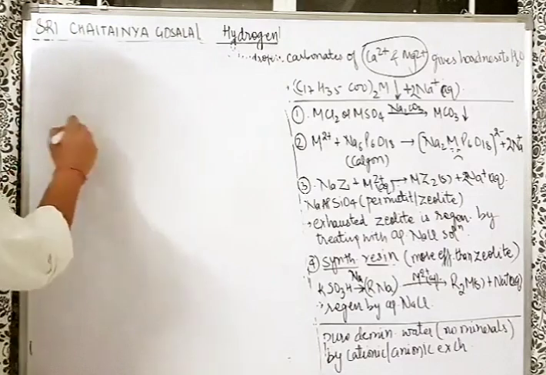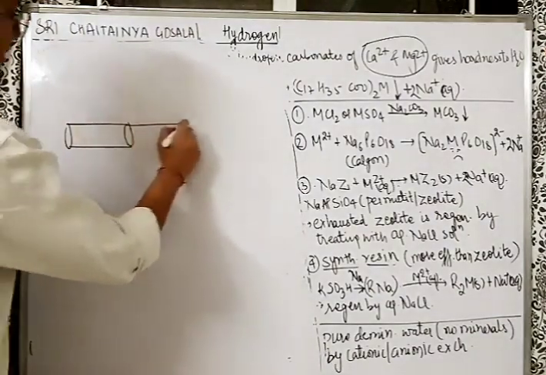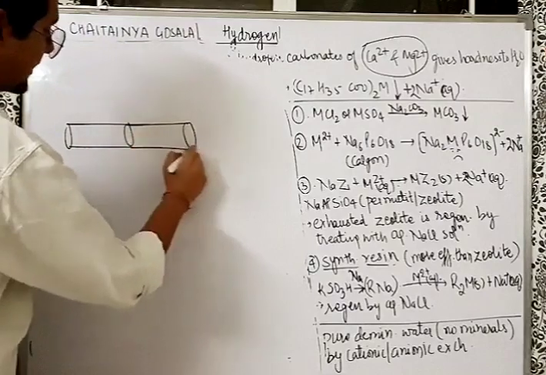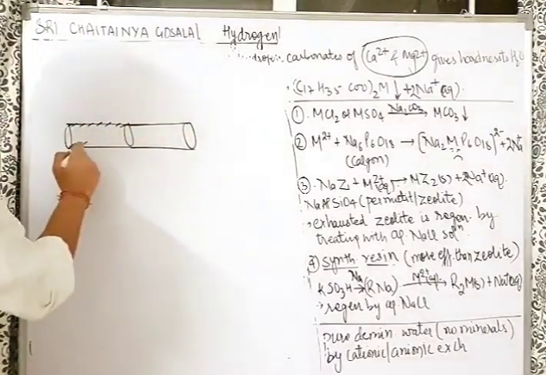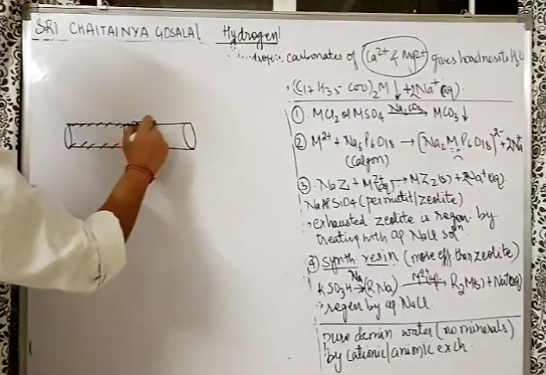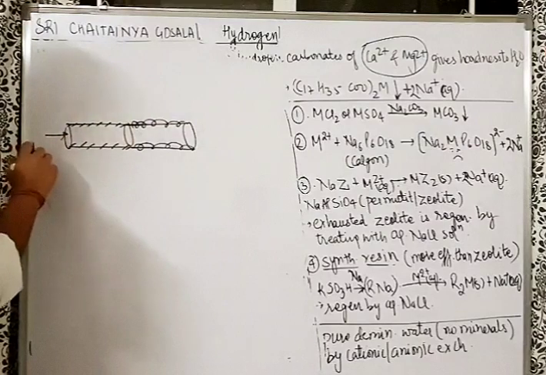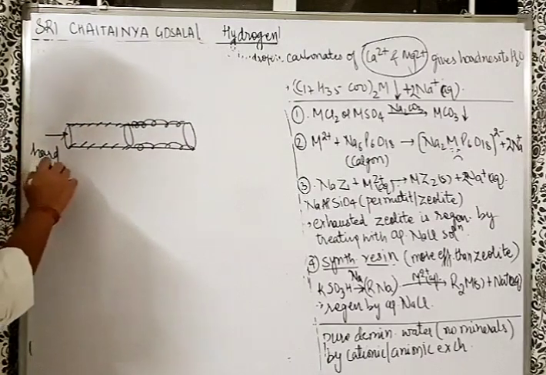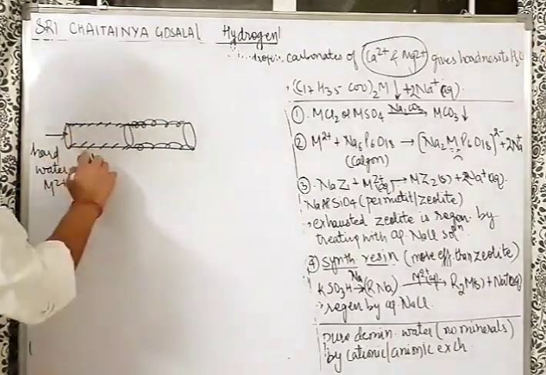So understand what we do. We take two ion exchangers, okay? Connected in series like this. Two tubes like this, containers we can say. This is coated, as well as this. Here also it is coated. This is also coated. From here I am going to send hard water containing obviously M2+, and this is the cation exchanger.